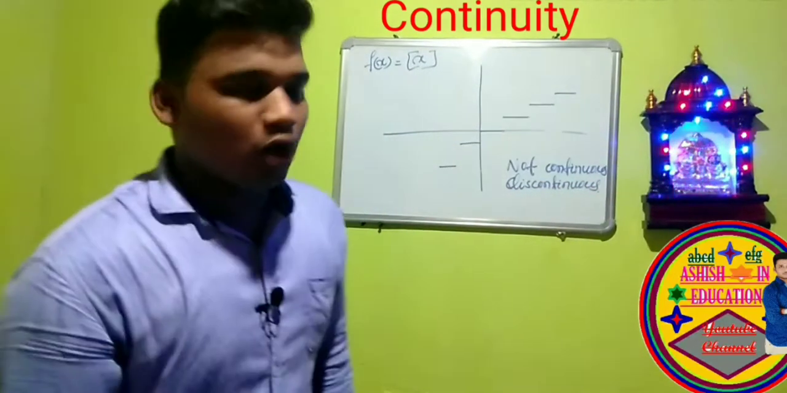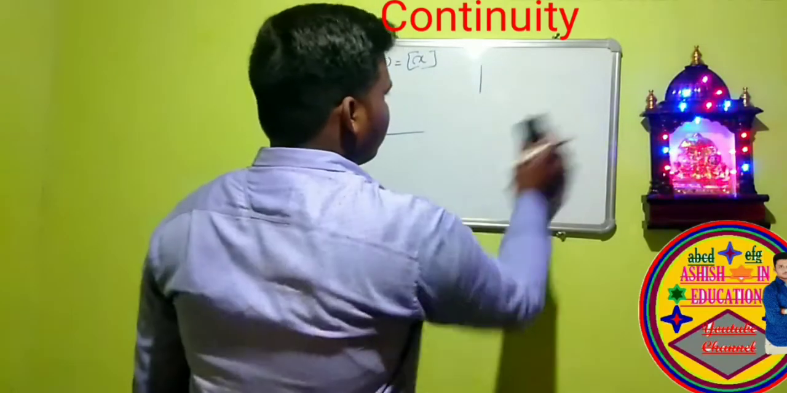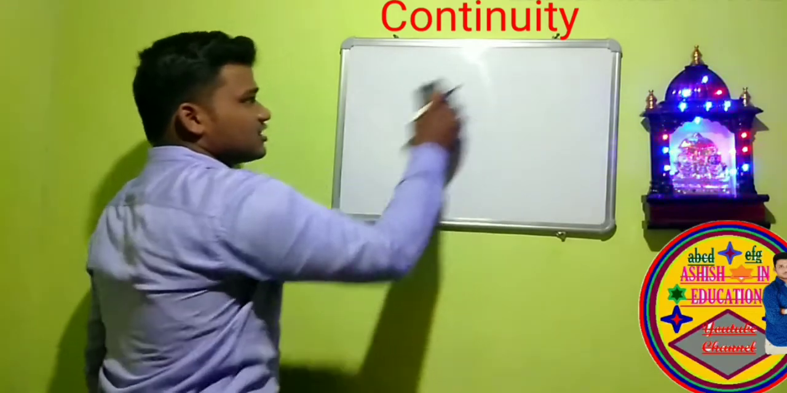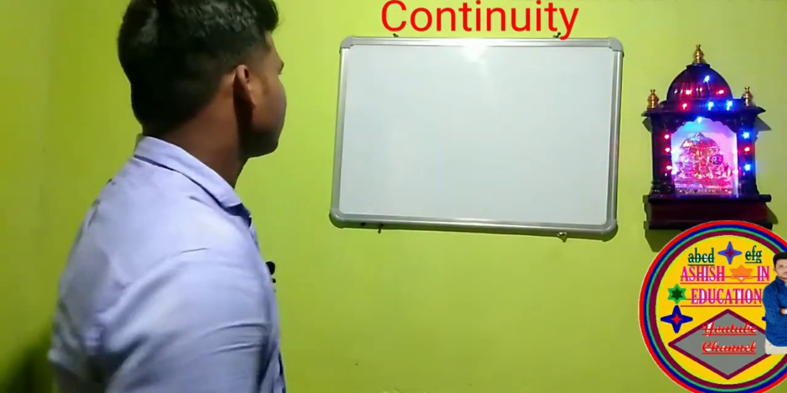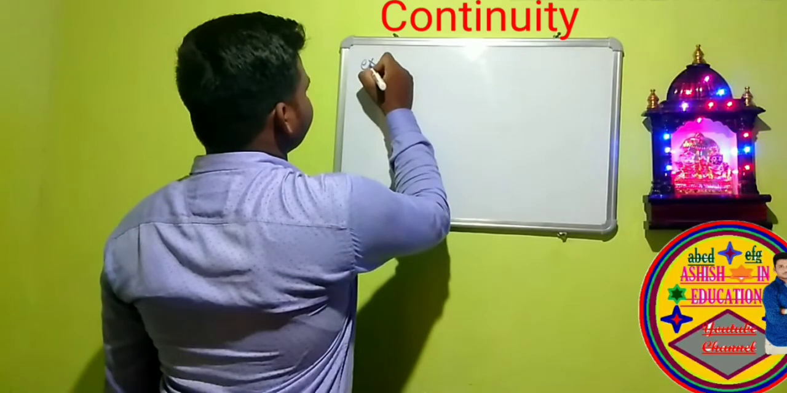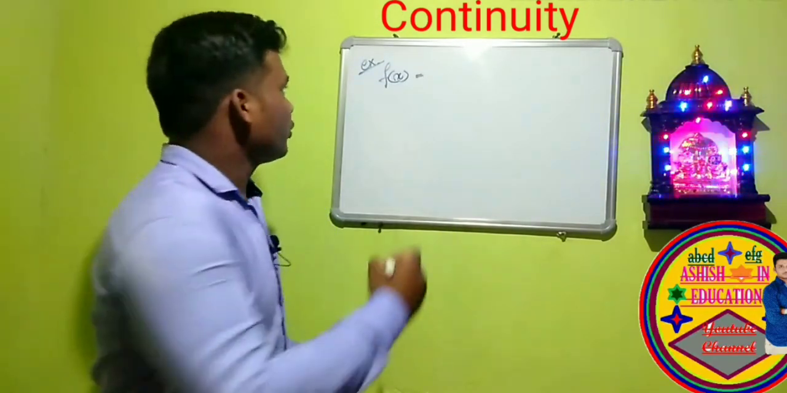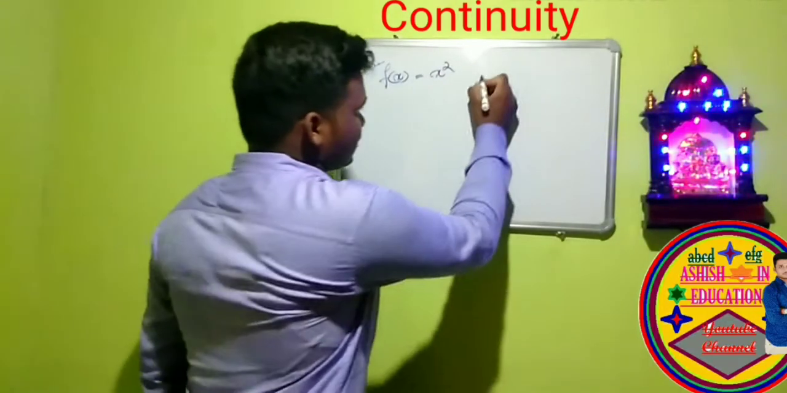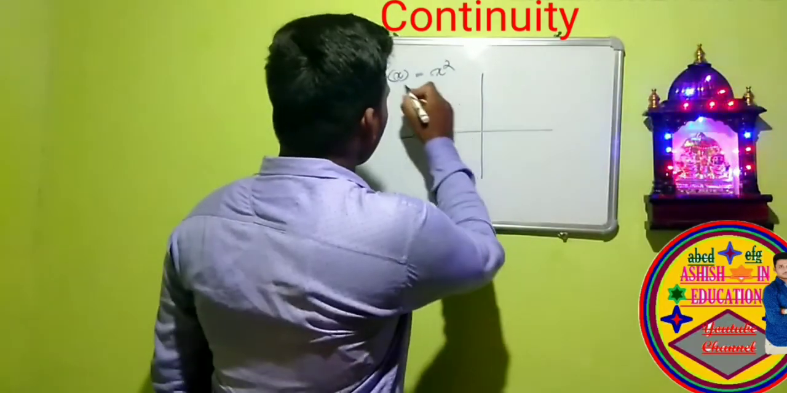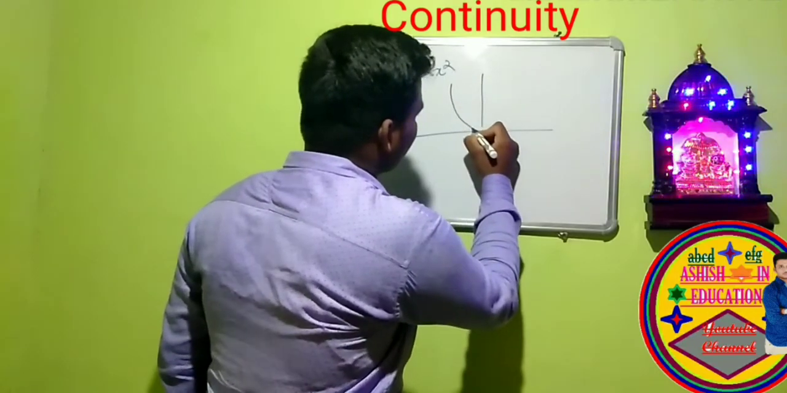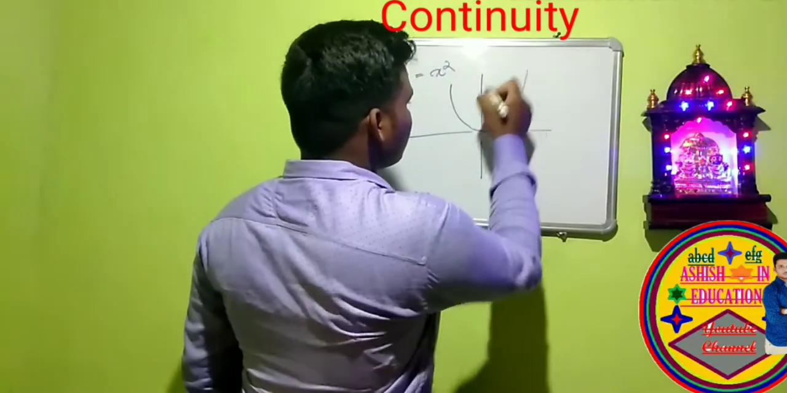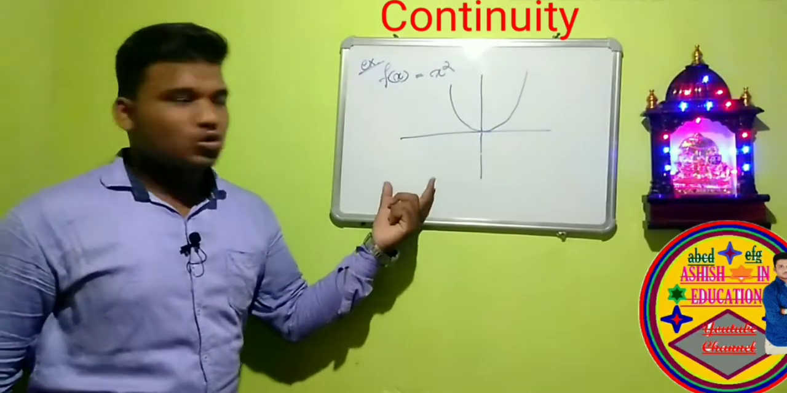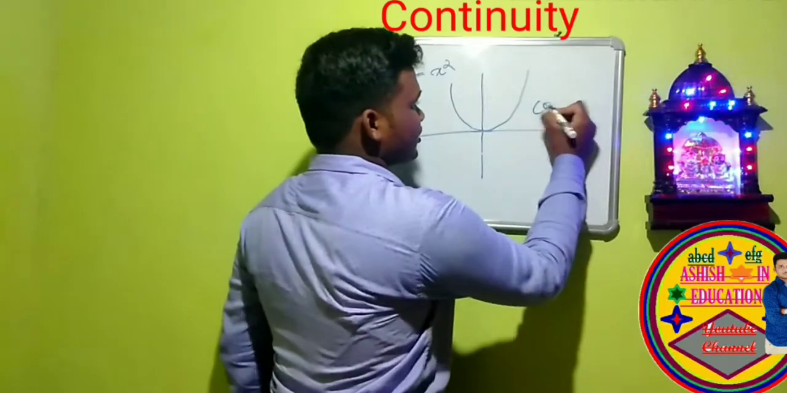Now another example. I give some examples so that you can understand better. So another example, f of x is equal to x square. Then the graph is, so here we can draw the graph without lifting the pencil. So this function is continuous.